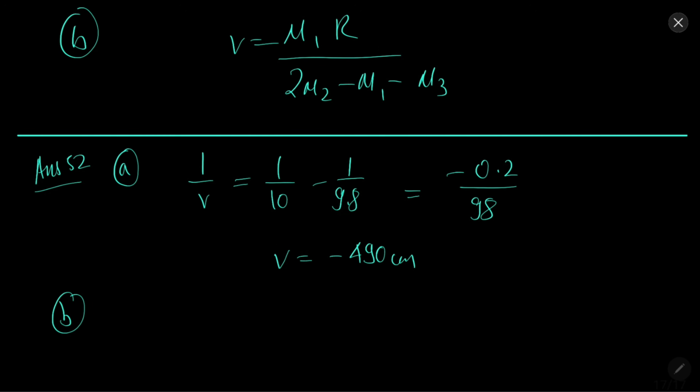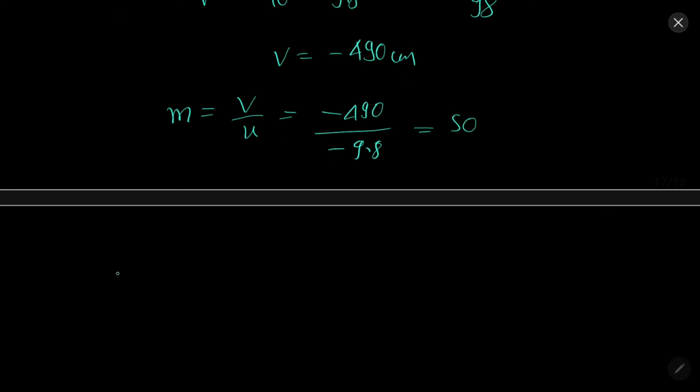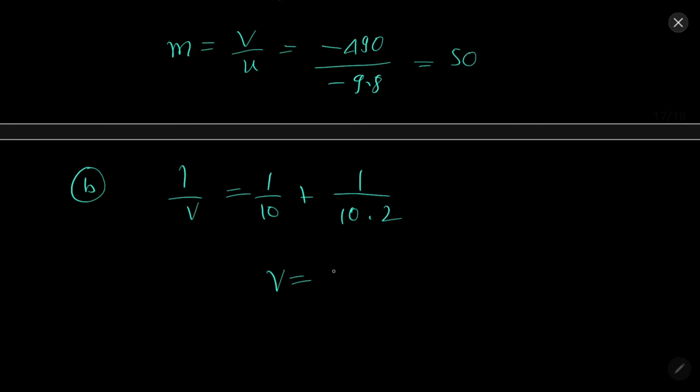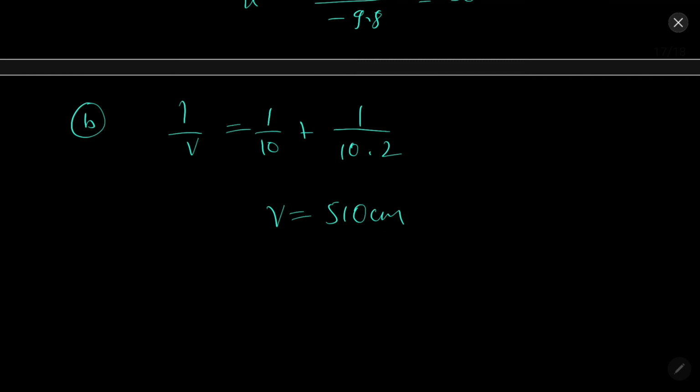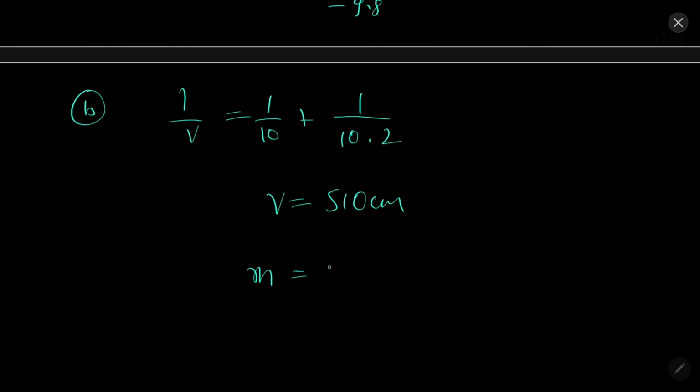Then magnification will be v by u, 490 over minus 9.8, so 50. B part, so in B part we will have this value. So ultimately v will be 510 centimeter, m will be 510 over 9.8.